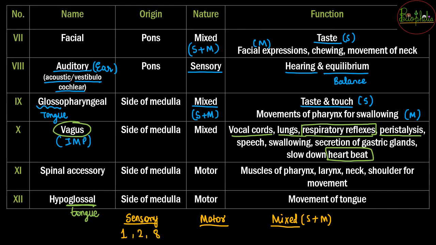For motor nerves, you have number 3, 4, 6, 11 and 12. And the mixed nerves are cranial nerve number 5, 7, 9 as well as 10. So this is a little summary that will help you to remember. Sensory 1, 2 and 8, motor 3, 4, 6, 11 and 12, and mixed nerves 5, 7, 9 and 10. So that brings us to the end of the discussion of the cranial nerves.